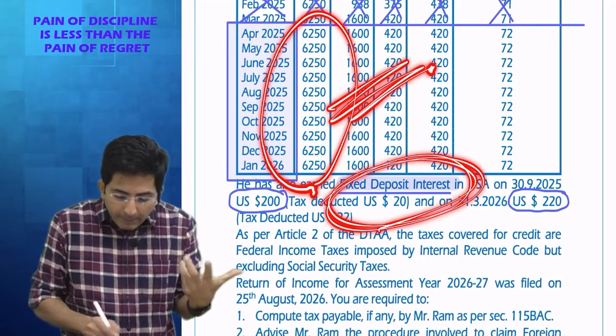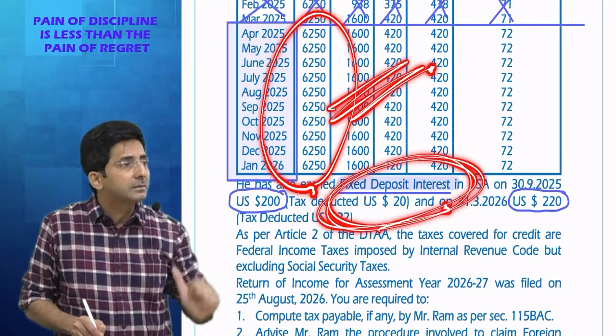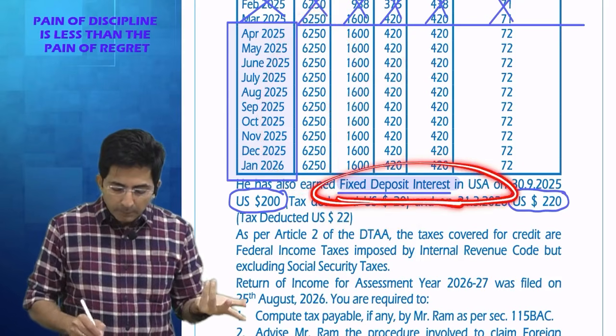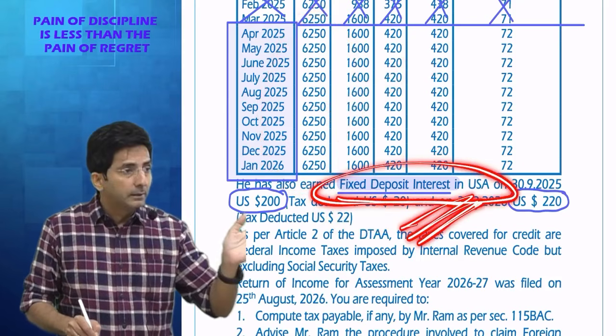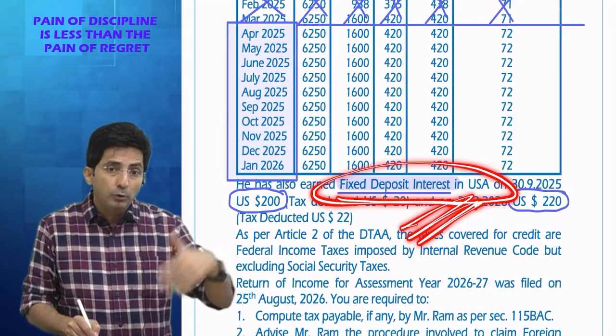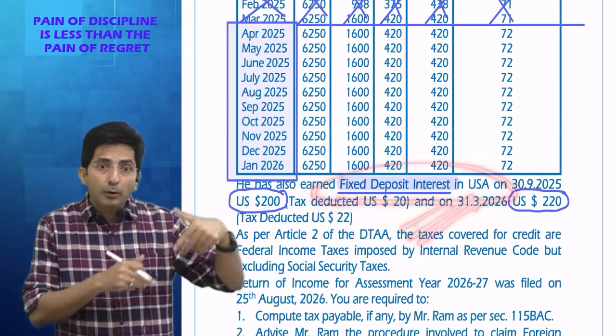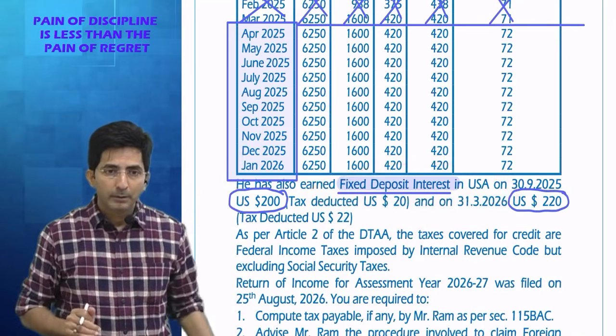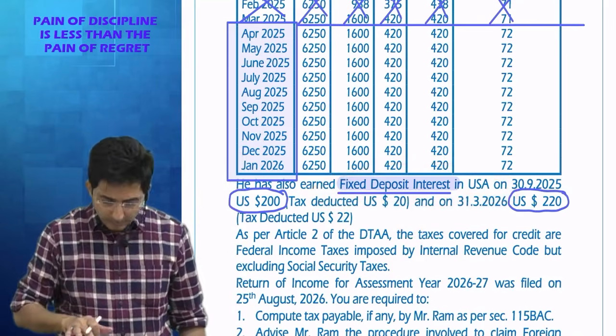But FD interest arose in US. How do I know? It's written FD interest in US. So he has got bank FD in US. So interest income is accrued in US. And income accruing outside India is outside the scope of NOR. You know why I am calling him as NOR? See, I will prove now.